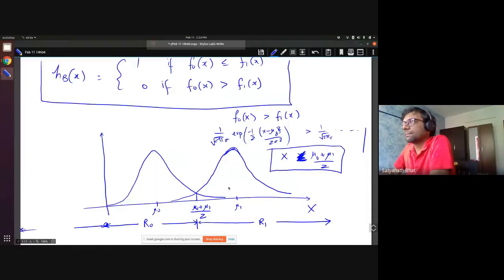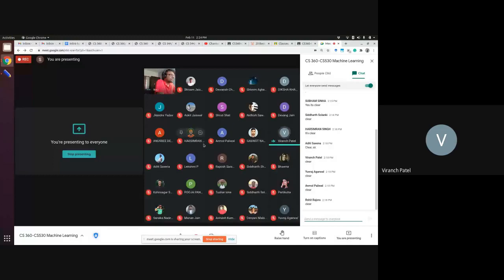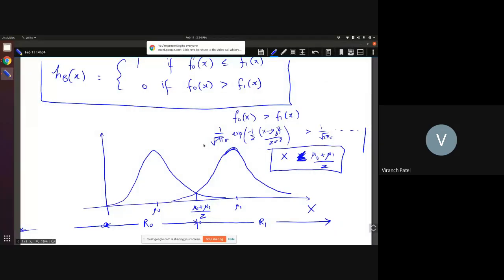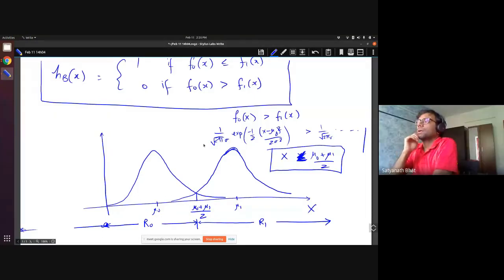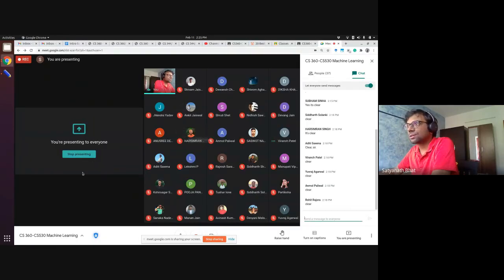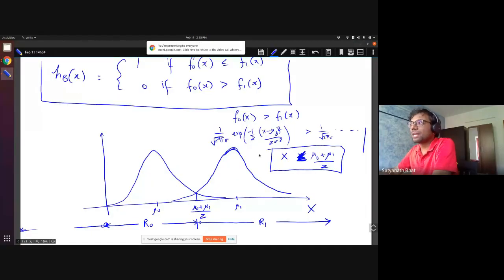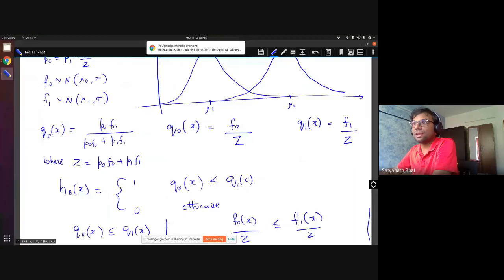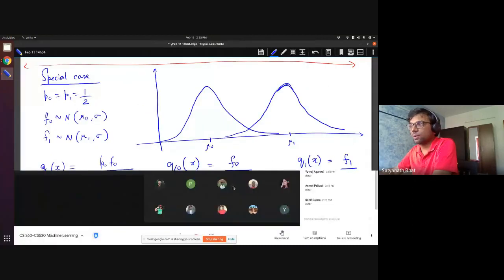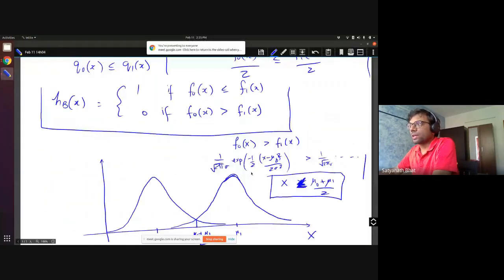Sir, directly seeing that graph, how did you come up with that expression, mu0 plus mu1 by 2, the intersection? Okay, first observation is that this graph and this shape are identical. Why are they identical? They are normal distributions with the same variance. That's where I very carefully chose the same variance, so the shape will be the same.